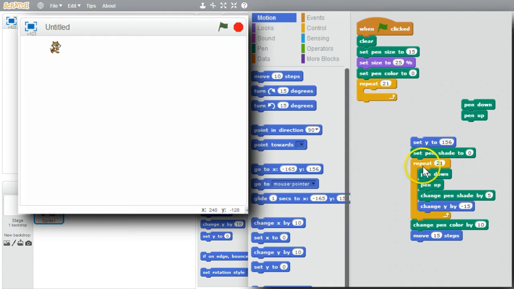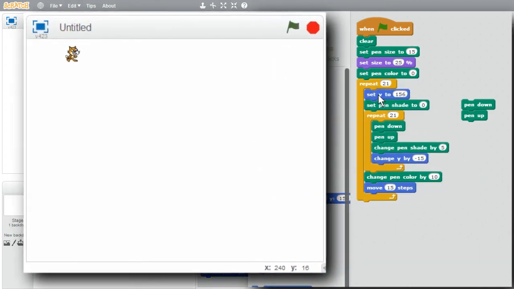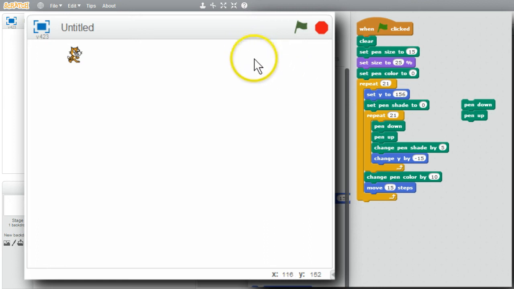After drawing the 21 dots, it'll change the color by 10 and move to the right. All this will be run 21 times, and each time it is, it'll set the Y back to 156 to start, so each of the columns will be starting at 156.